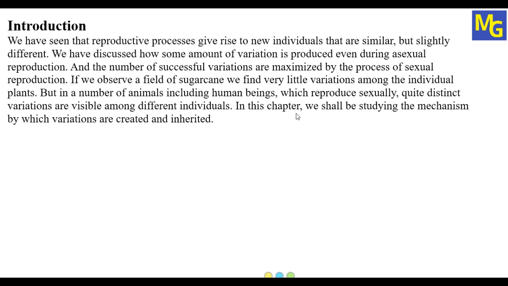In this chapter, we shall be studying the mechanism by which variations are created and inherited. So we are going to study how these variations are created, what is the method by which they are created, and how these variations transfer from one generation to the next generation, means how these variations are inherited. All these things we are going to study in this chapter. So let's start.